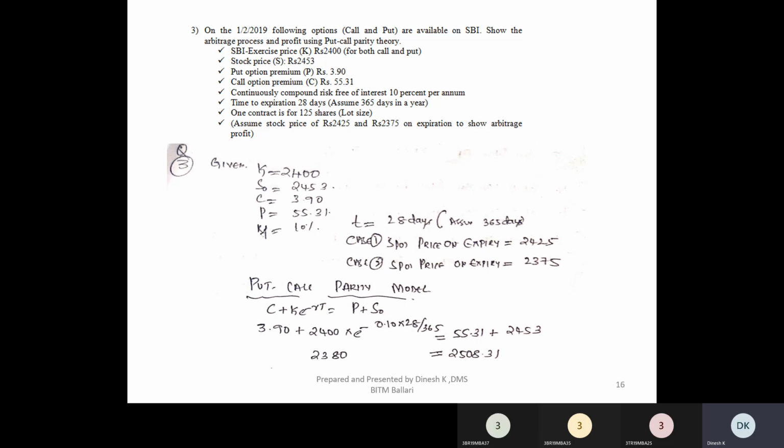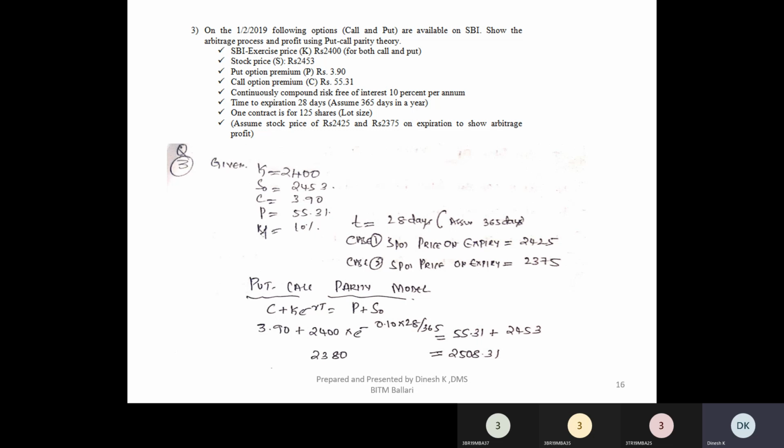The third alternative, what we have been given here, is the price directly given to you, right? What can be the price, or what is a possible price? Again, here you are given two different prices, right? So you need to show what is the arbitrage gain if it is 2425, if it is 2375. You have to take it as case 1 and case 2, discuss and show what is the arbitrage profit if it is 2425 on the date of expiry, or case 2 as 2375.